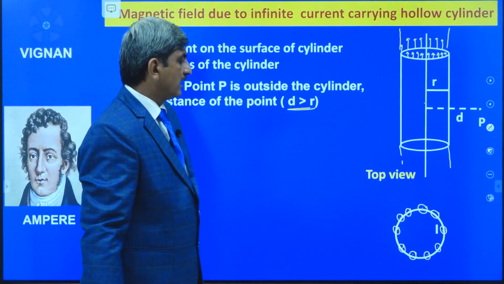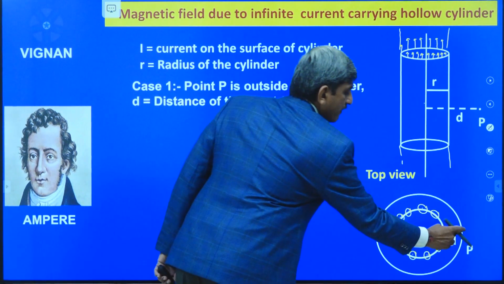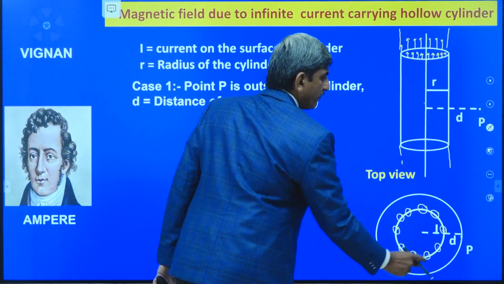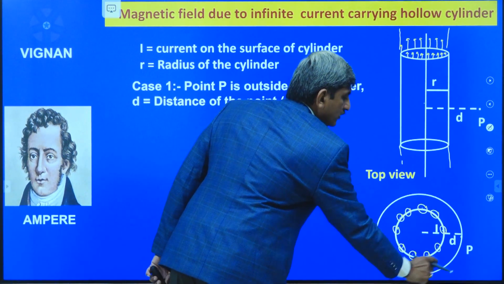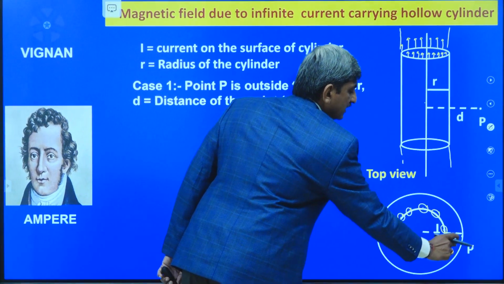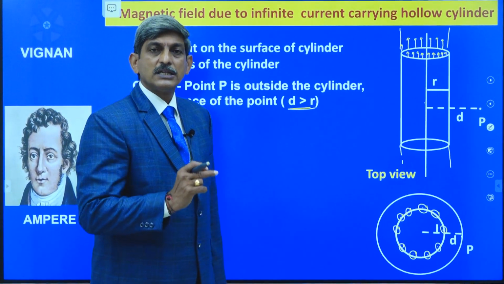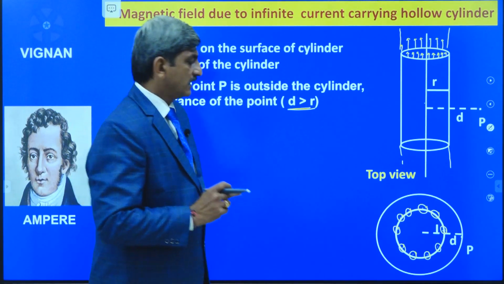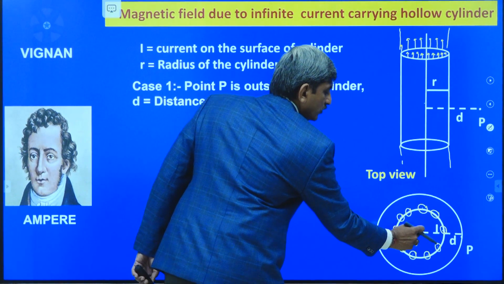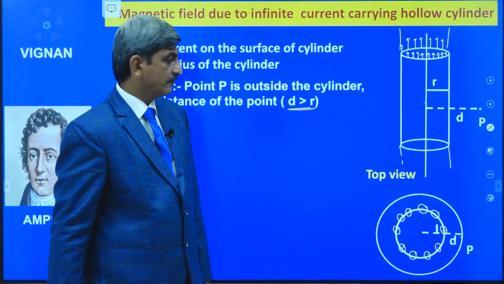Okay. Now here we want to find out the magnetic induction at point P. For that, let us imagine the Amperian loop in the form of a circle which is passing through the point P. That too, the loop is symmetrical about the cylinder. It means the center of the loop must coincide with the axis of the cylinder.